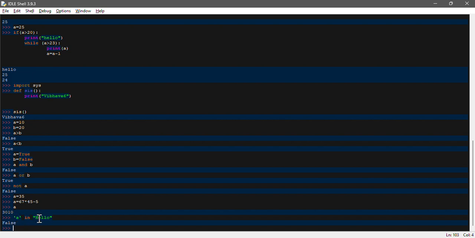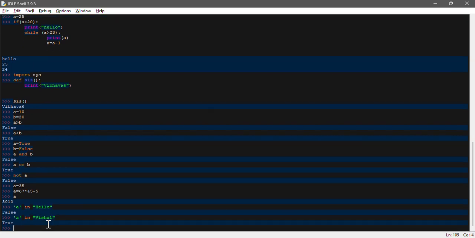That's why a in is the membership operator, which is used to identify a particular character in strings. Now if I take a different name, for example, a in "Vishal", and I enter, you will get true because a is present in this name, in the string. That's why it is coming true here.